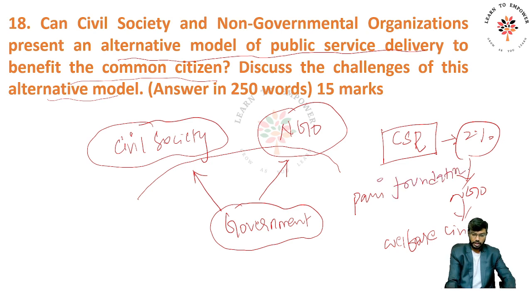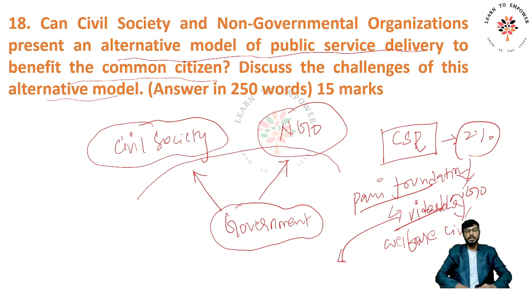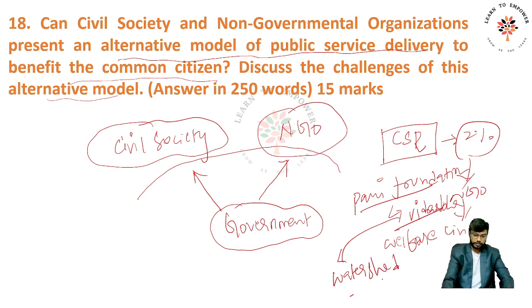Pani Foundation worked for the welfare of the people of Maharashtra, especially in the Vidarbha region. And they made such a contribution that the drought-prone area over the years has turned into a water surplus area, right? You need to understand the concept of watershed. They have turned it into that, right? These are the examples that can be cited.